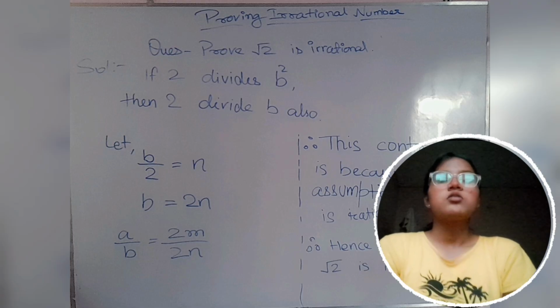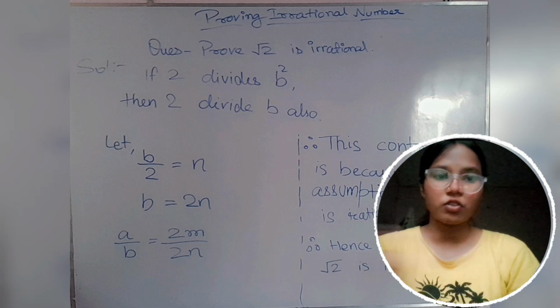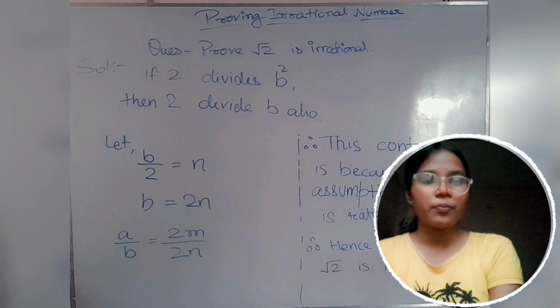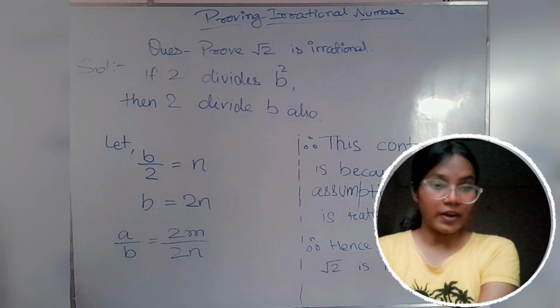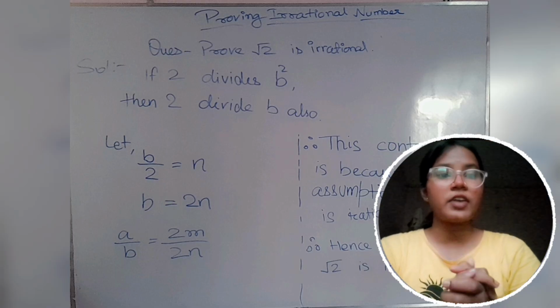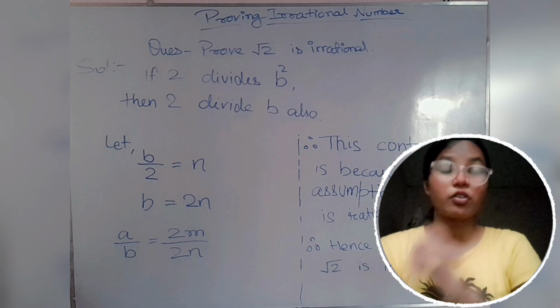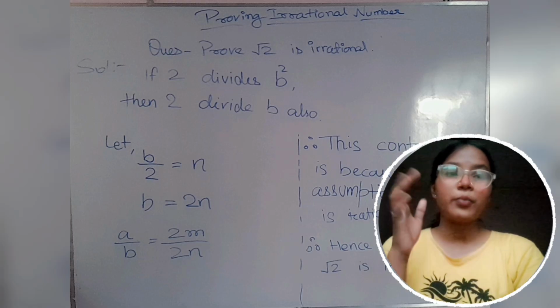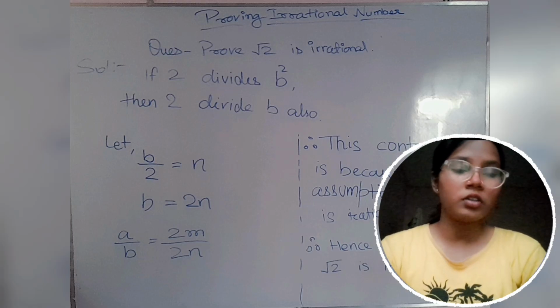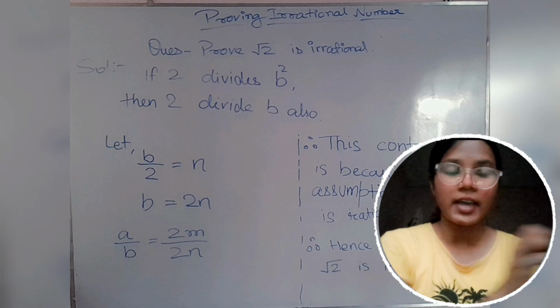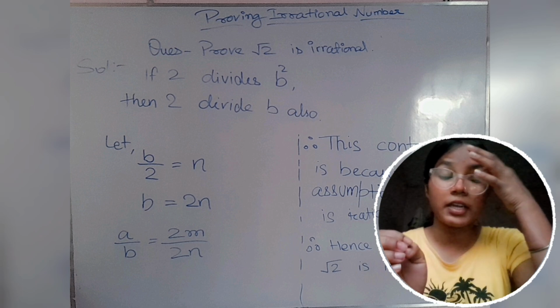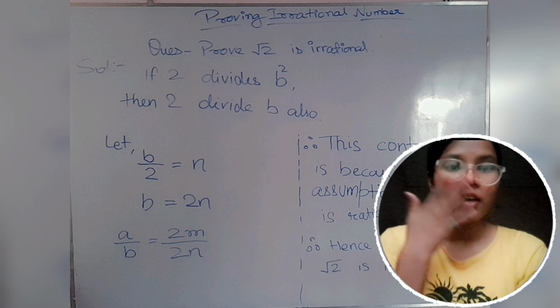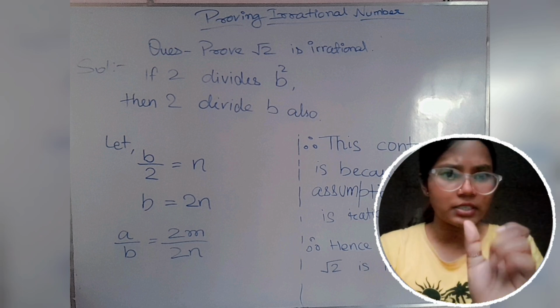Okay, so here we again cross change, putting the denominator of the right hand side, 2, on the right hand side, and we are writing that b is equal to 2n. Here you can see something is common.